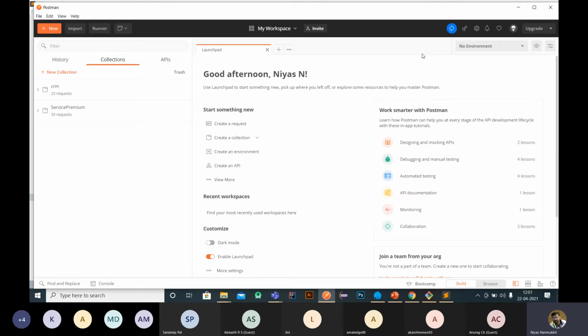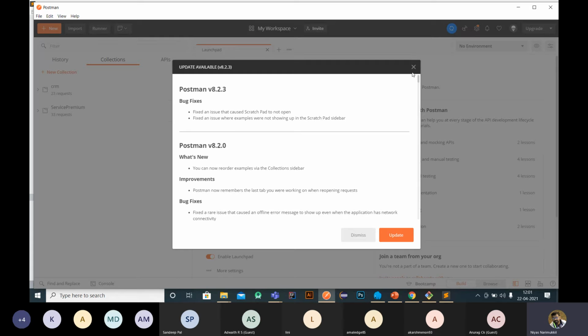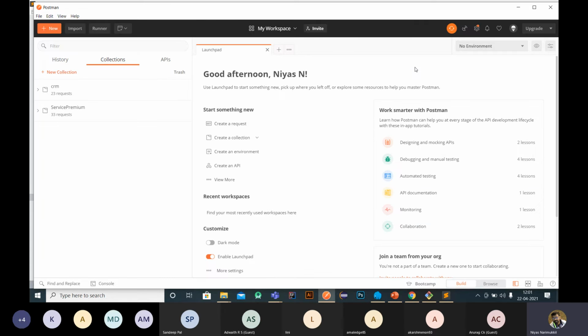Once you create an account, you can publish your APIs to Postman. So we will get a link. Using that link, if you create an application, all the APIs can be seen from that link. We can check this API through Postman, save these APIs here, and publish them. So there are a lot of advantages of using Postman.